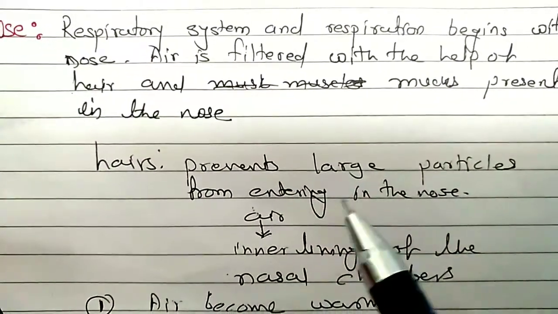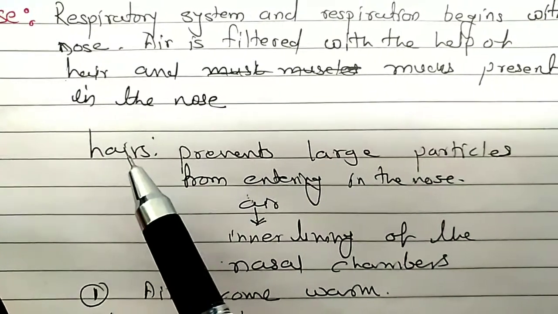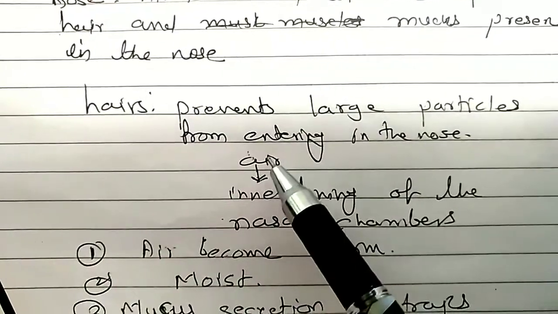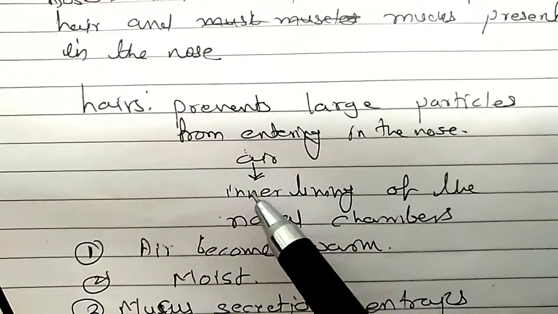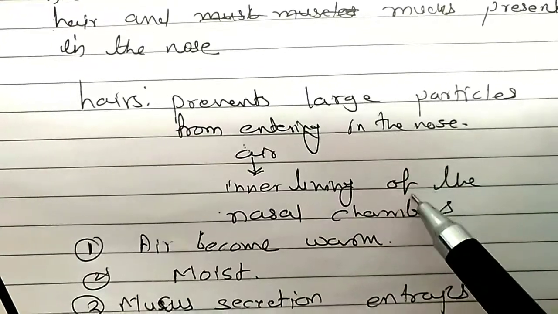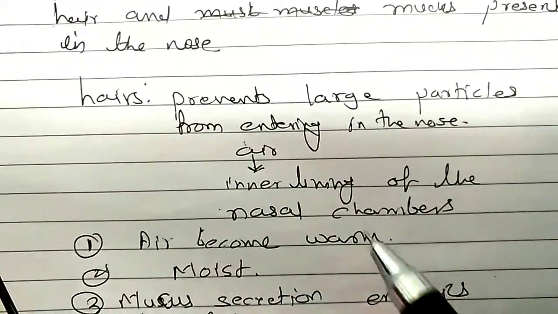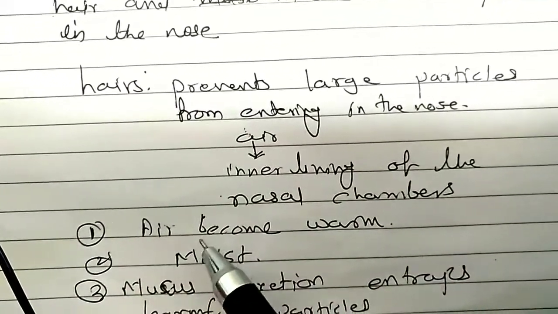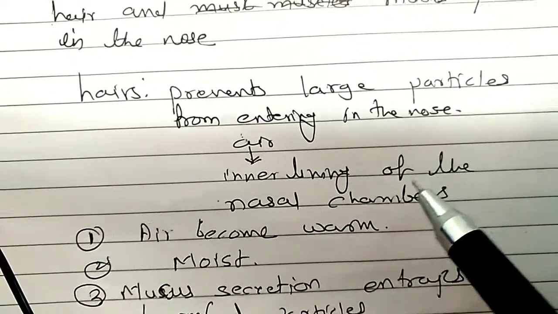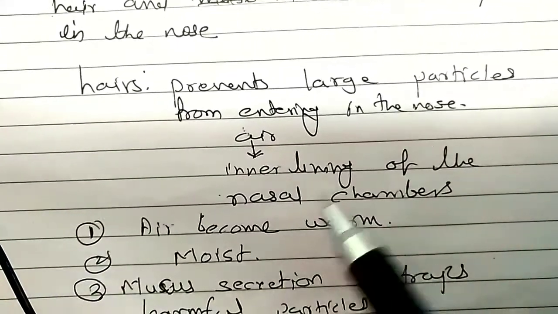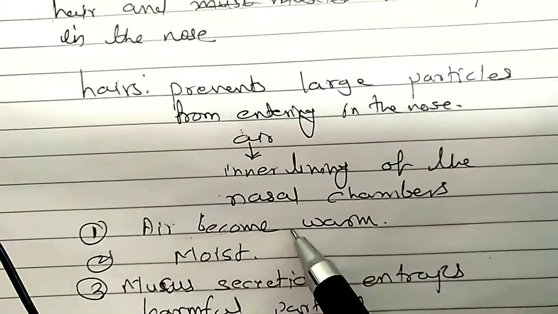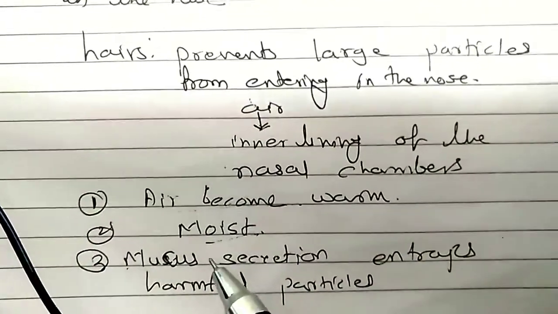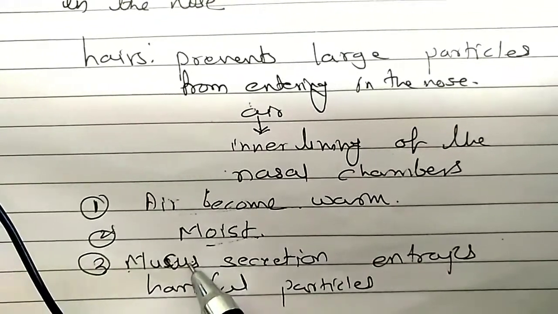So dust particles get prevented due to the hairs, and then this air passes from the nasal chamber into the inner lining of the nasal chambers. When this air enters the inner lining of nasal chambers, here air becomes warm. Three functions are performed here. First, air becomes warm. Second, air becomes moist. And third, mucus.